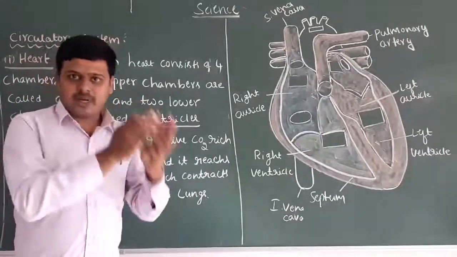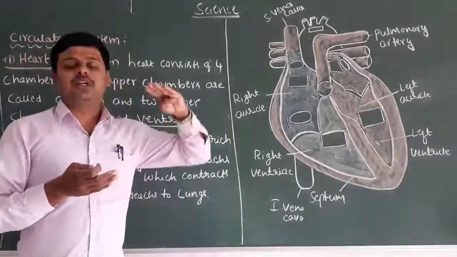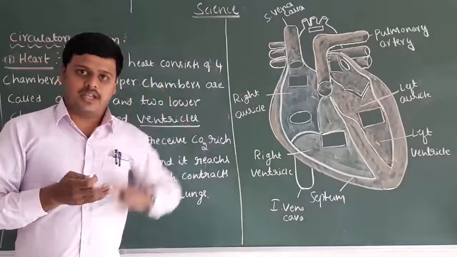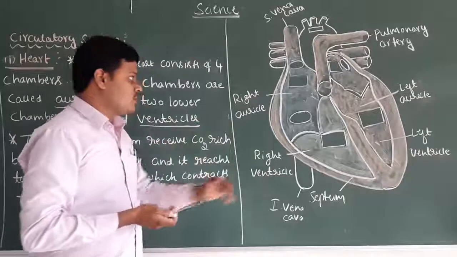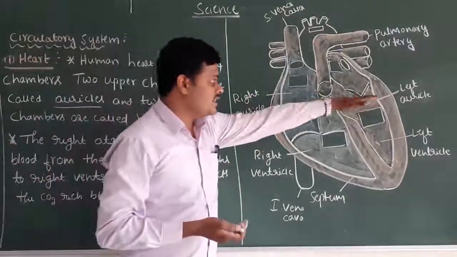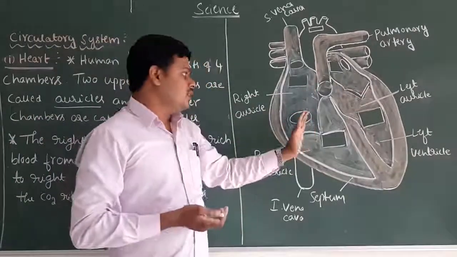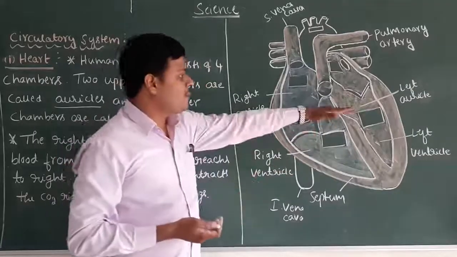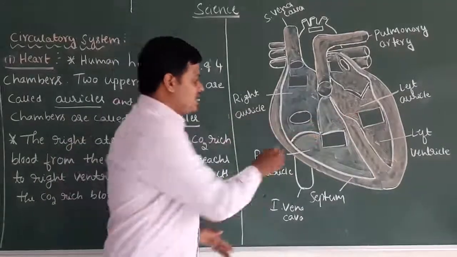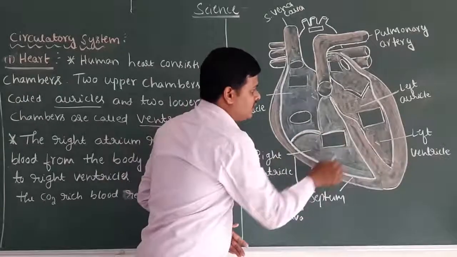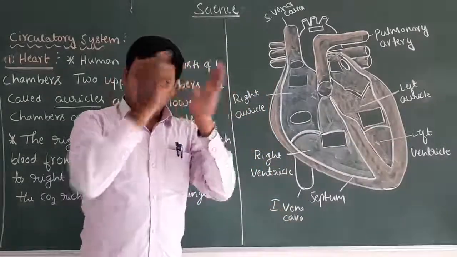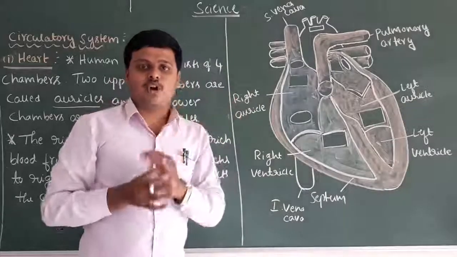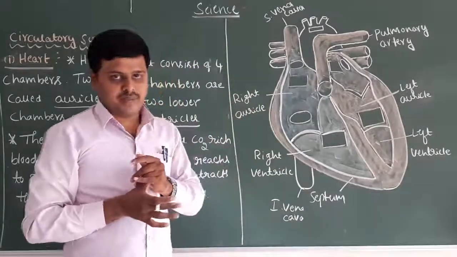The heart is made up of 4 chambers. The upper 2 chambers we call auricles and the lower 2 chambers we call ventricles. Observe the picture carefully. This is a heart, and here there are 4 chambers. This separation is very helpful to keep the oxygenated blood and the deoxygenated blood separate.